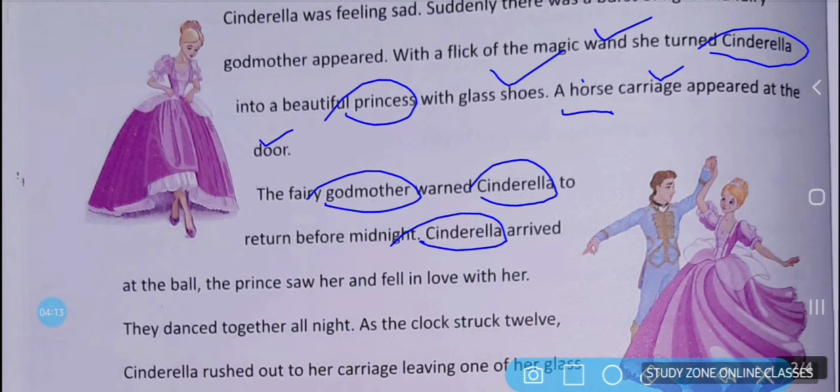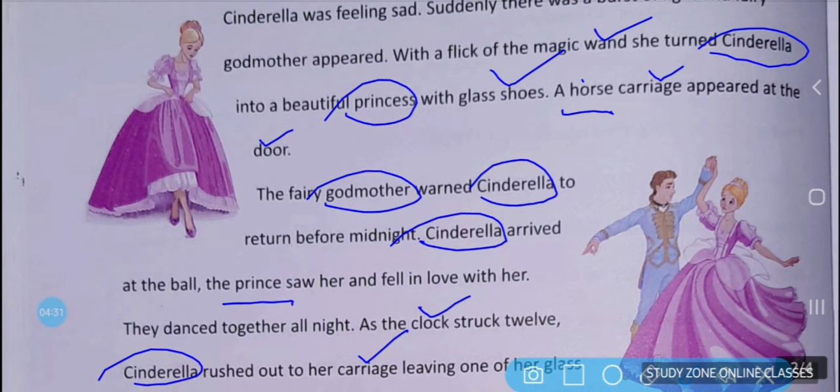The prince saw her, prince here is a male gender, and fell in love with her. They danced together all night. As the clock struck, clock here is a non-living thing, Cinderella rushed out to her carriage. Carriage is a non-living thing.